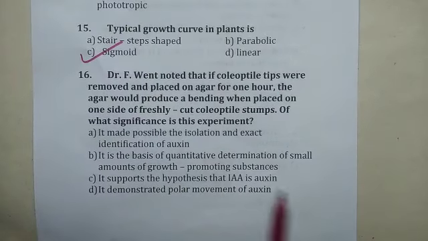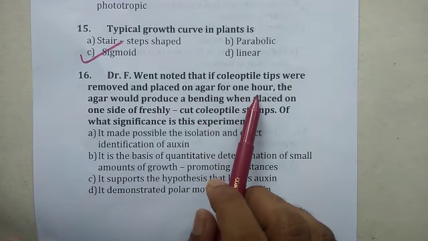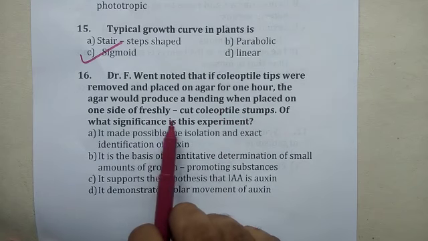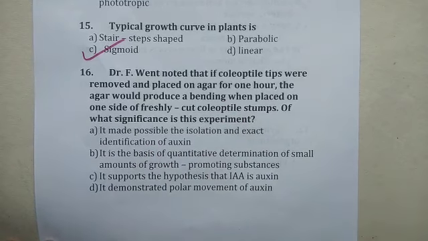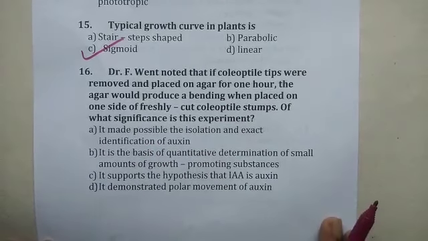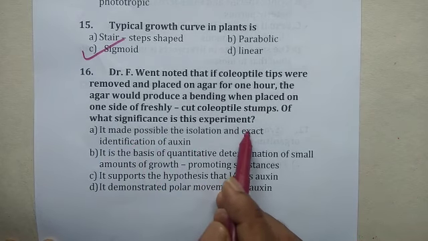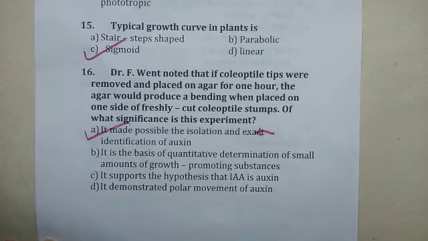Dr. F. Went noted that if coleoptile tips were removed and placed on agar for 1 hour, the agar would produce a bending when placed on one side of freshly cut coleoptile stumps. Of what significance is this experiment? It's not given in detail in your NCERT, don't worry, because NEET is mainly based on NCERT, but anyhow I will tell you the answer. It made possible the isolation and identification of auxin.